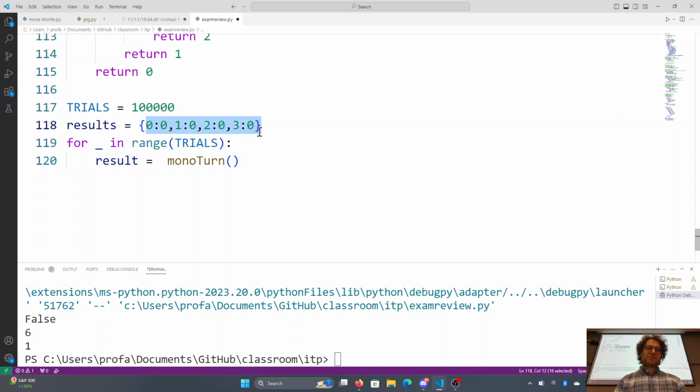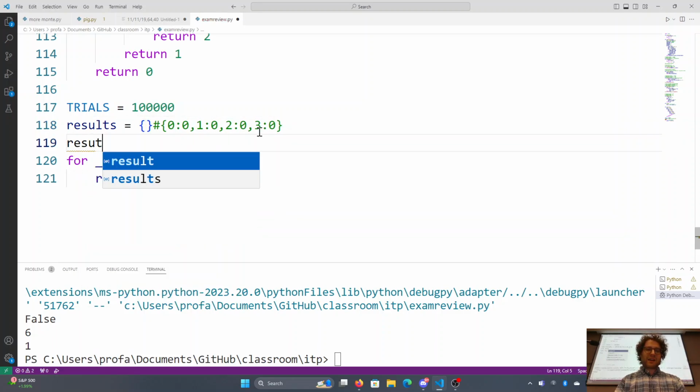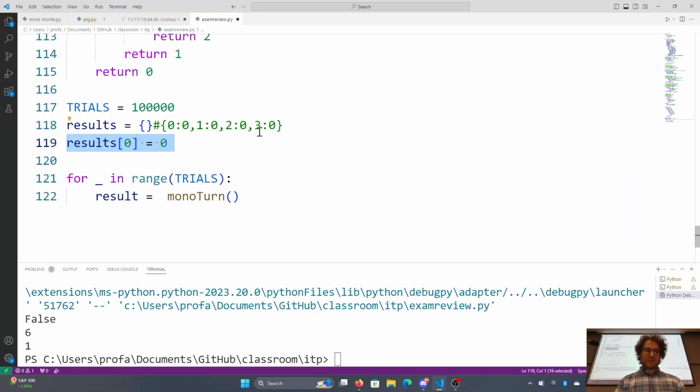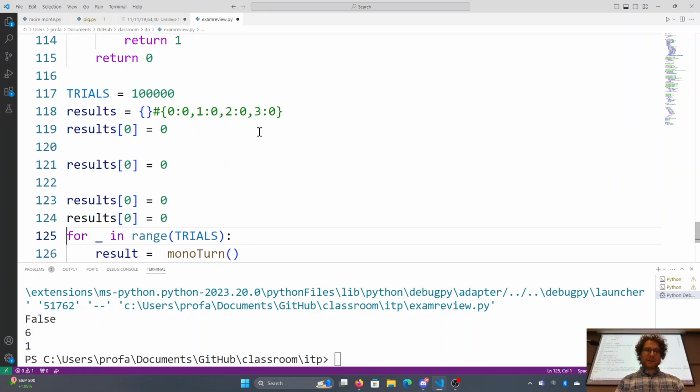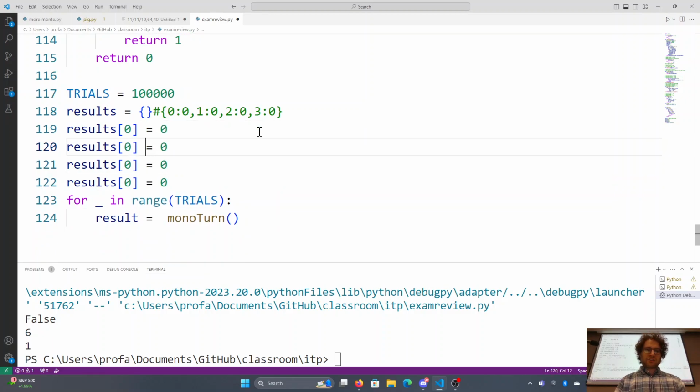If this format makes you uncomfortable, then you can just simply create an empty dictionary, and you can just simply say results for 0. How many times have I seen 0? I've seen it 0 times. And then you can just simply copy paste that as need be to change it to 1, 2, 3, and that ends up being the same thing, right? Either of those work. If this notation freaks you out, then just do it the way that's going to be easy for you to write it.